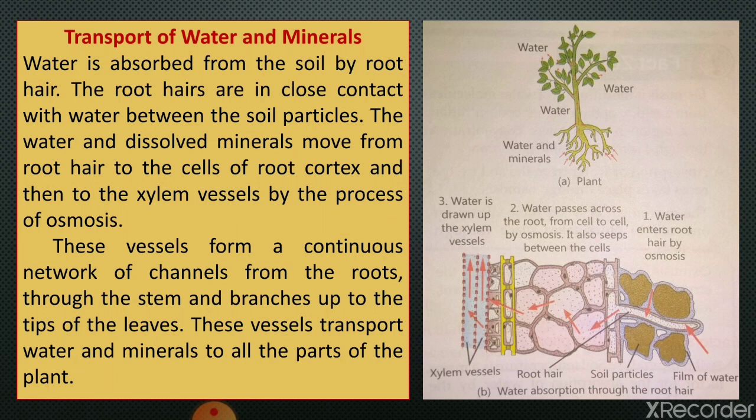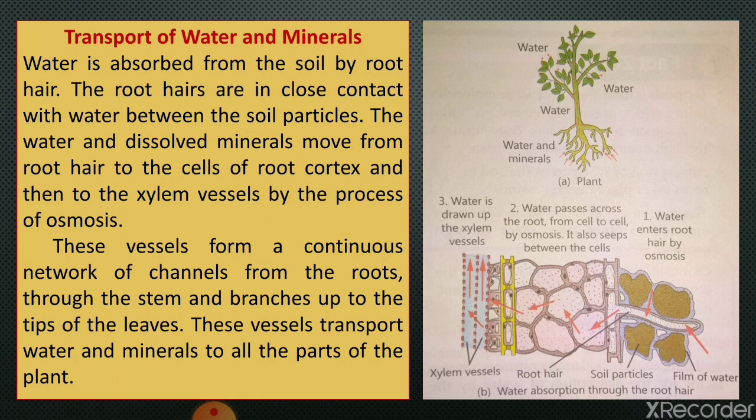So from the root hair to the cells of the root cortex, water along with minerals enters by the process of osmosis, and then from the root it moves upwards towards the stem and leaves.